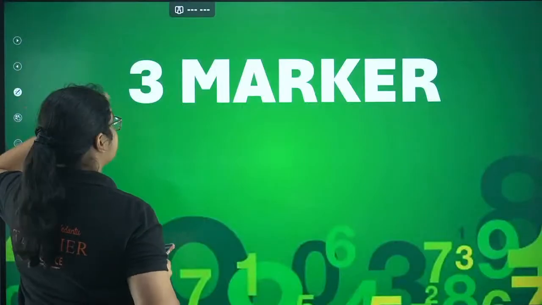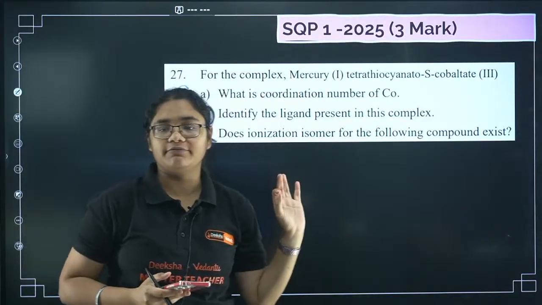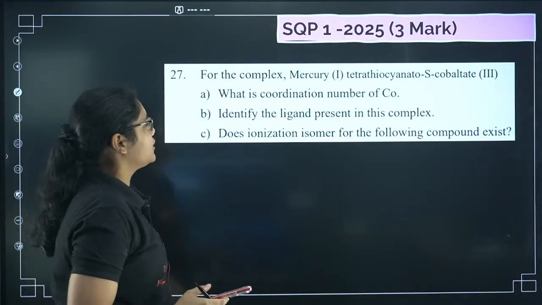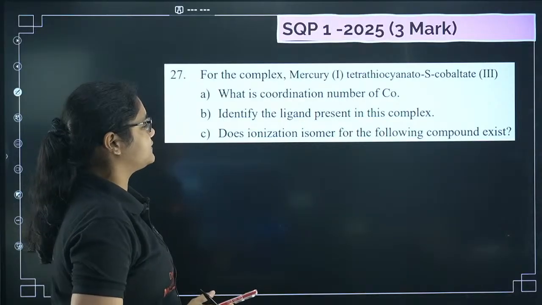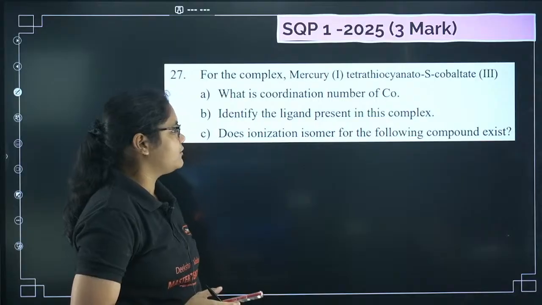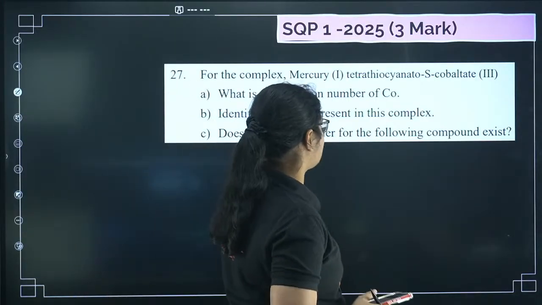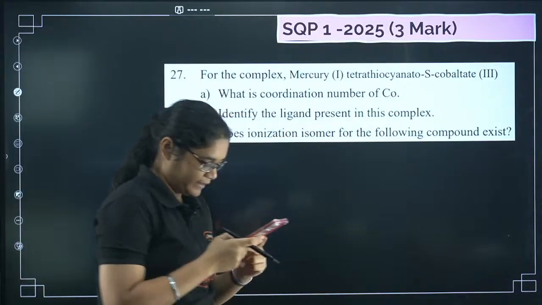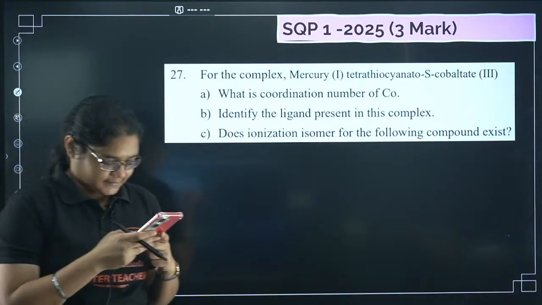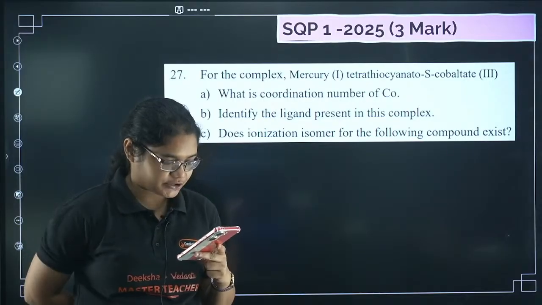Now let's move forward to the 3-marker question. Sample question paper 1 of 2025, the 3-marker question is: for the complex mercury tetrathiocyanato-S cobaltate, what is the coordination number of cobalt? Identify the ligand present in the complex, and does ionization isomerism exist for this complex? Okay, now please try to answer this question.